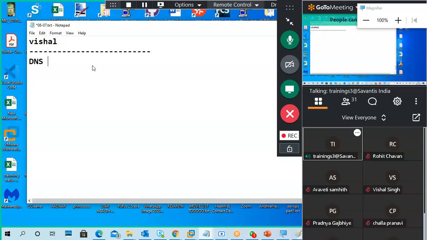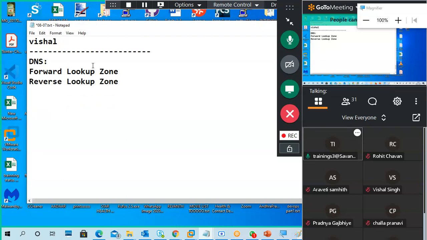Next, in a DNS server, there are different zones as well as different records. First, I will go to the zones. Forward lookup zone and reverse lookup zone. Two zones are there in DNS.